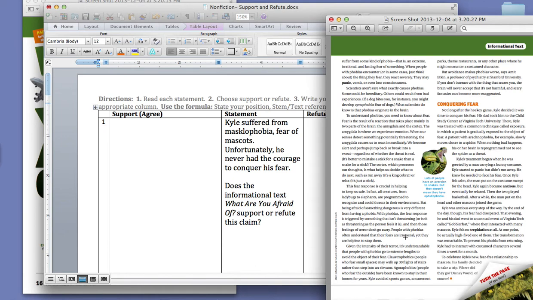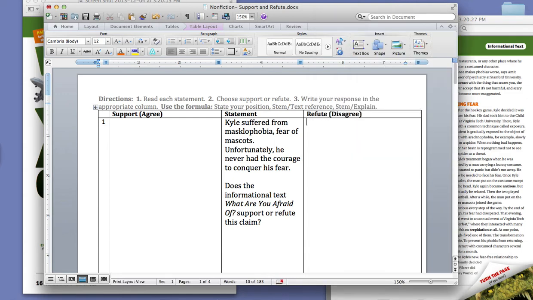So I can see here that this second part of the statement is not true because he did conquer his fear. So I refute this part of the statement, so therefore I have to refute the entire statement. So I'm going to go to my refute column, and I'll start by stating my position. I refute this statement.